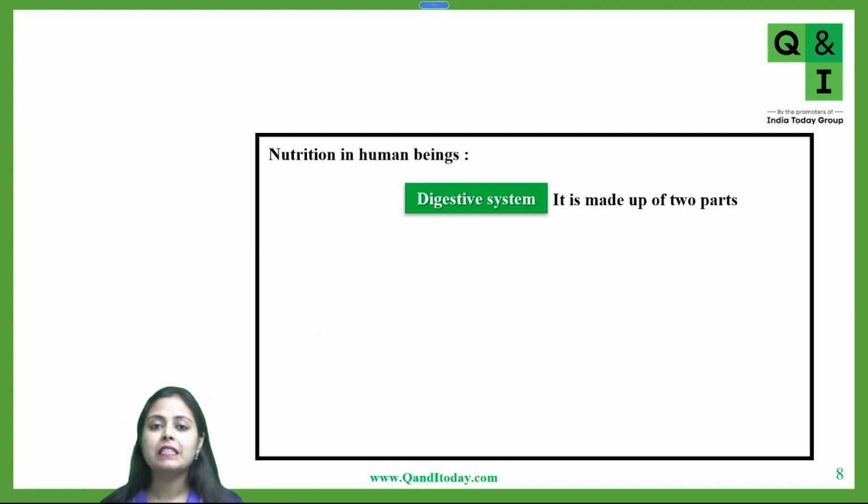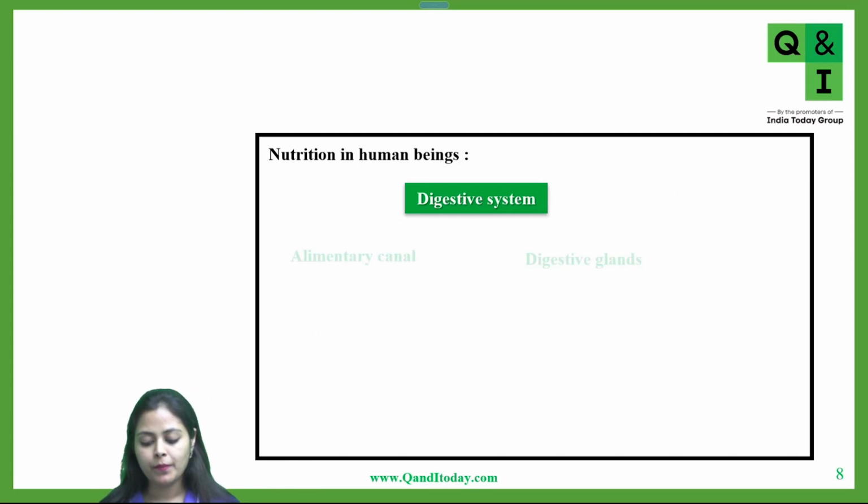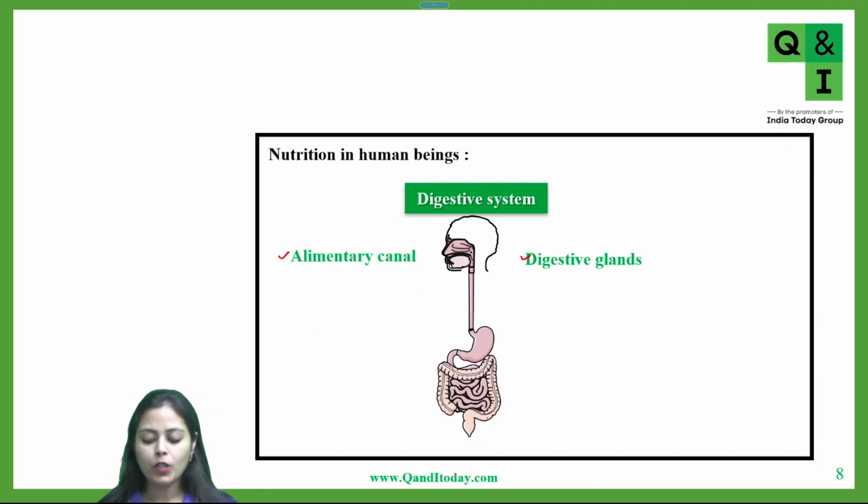Now, this digestive system is divided into two parts. The first part is the alimentary canal and the second part is the digestive glands. First of all, let's see what an alimentary canal is.